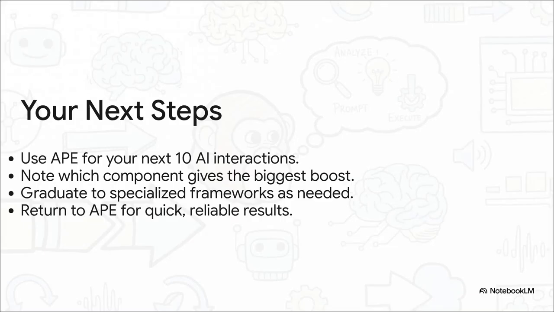So I have a little challenge for you. For your next 10, just 10, interactions with an AI, I want you to consciously use the APE structure and pay attention to which part, the action, the purpose, or the expectation, seems to make the biggest difference for you. It's the absolute best way to make this powerful habit stick.